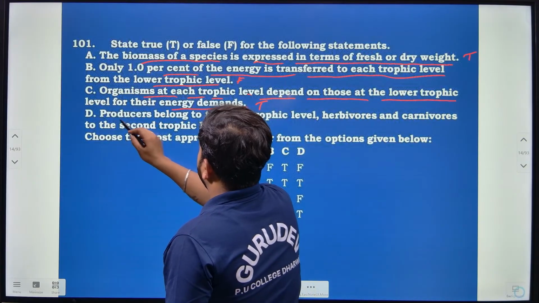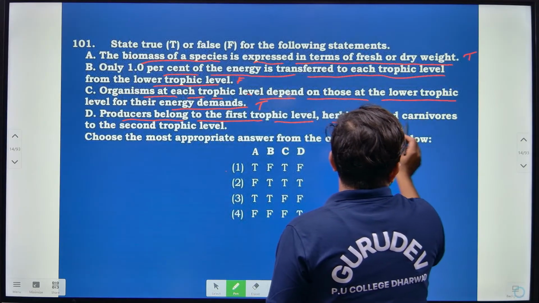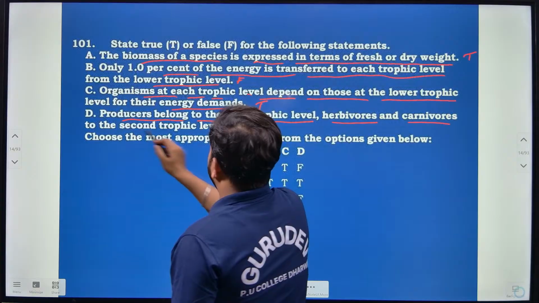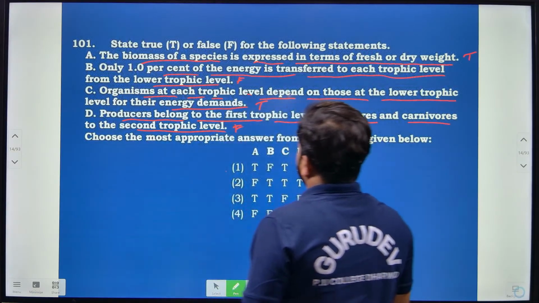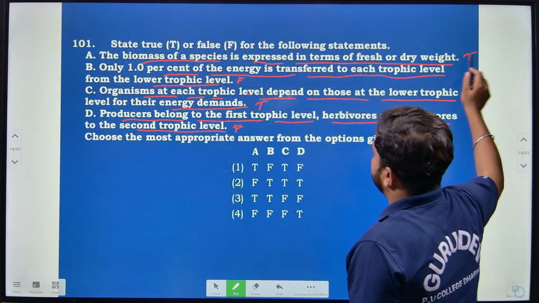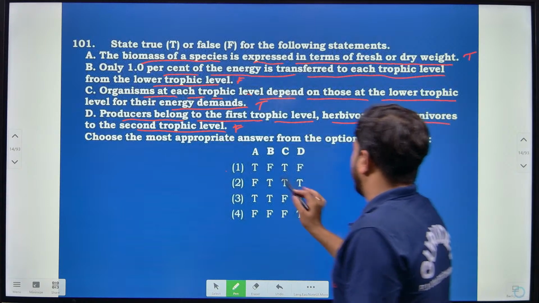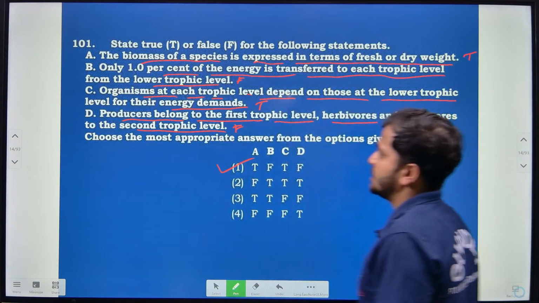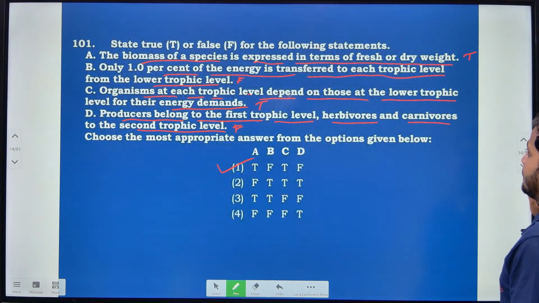Then the producers belong to the first trophic level, and herbivores and carnivores to the second trophic level. This statement is also false. So according to that, the first one is true, the second one is false, the third one is true, and the fourth is false. If I find the match, option one is correct here, right?